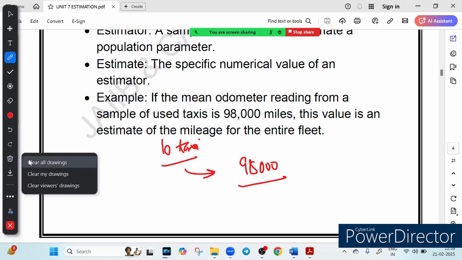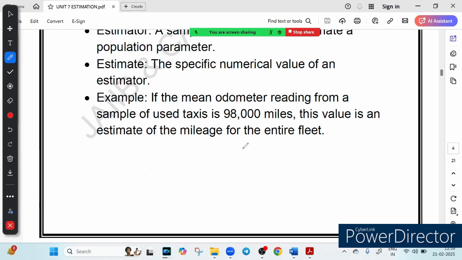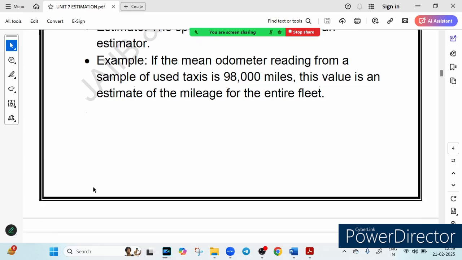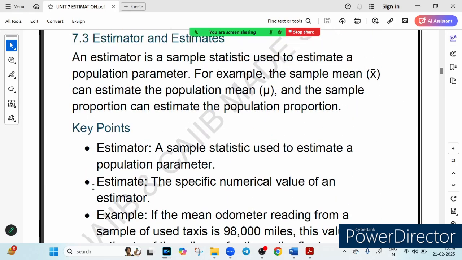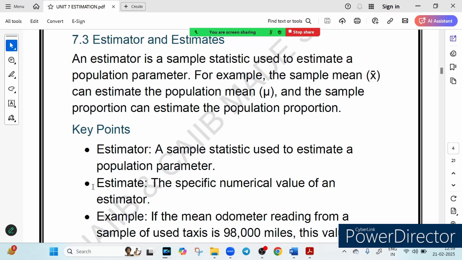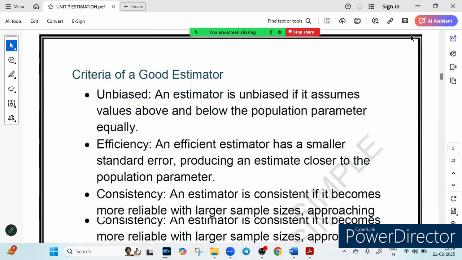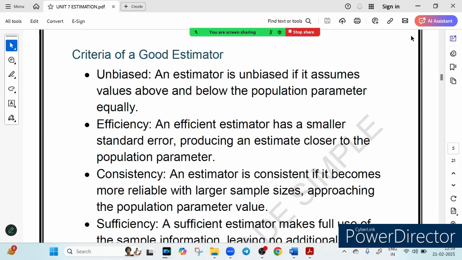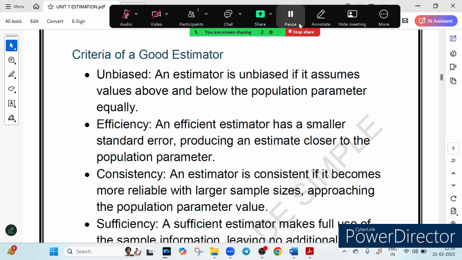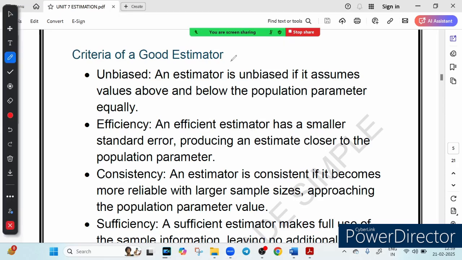Now the question is, what makes a good estimator? Now that we have understood the difference between estimator and estimate, the sample mean can estimate the population mean, so this is an estimator. The next question to answer is what makes a good estimator. This question is asked every year, so you must know the criteria for a good estimator. Not all estimators are equal. A good estimator should meet 4 important conditions.